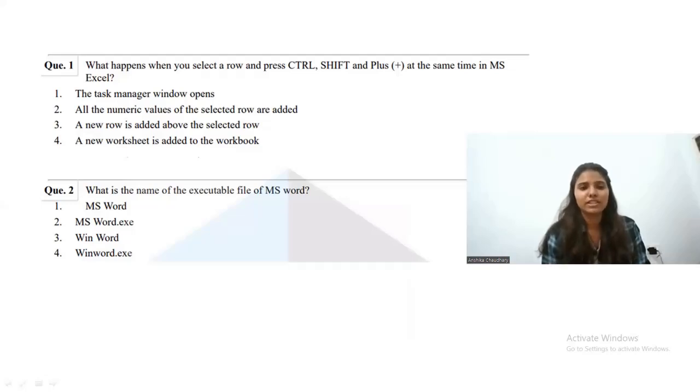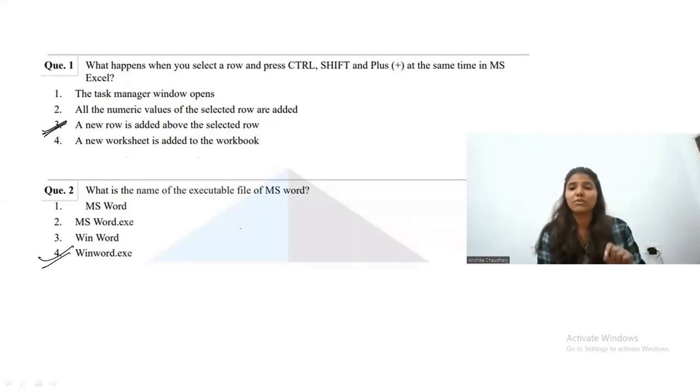The next question is, what happens when you select a row and press Control, Shift and plus at the same time in MS Excel? So a new row is added above the selected row. Okay, it will happen. Now let's move on to the next question. What is the name of the executable file of MS Word? So winword.exe is the name of the executable file of MS Word.